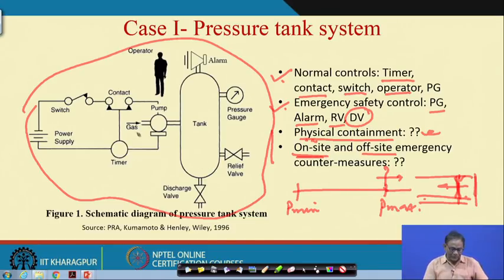Now, what is an off-site countermeasure? Suppose there is a rupture. This gas is a toxic gas, and the hole is big, so a huge volume is coming out. In that case, the locality will be affected. If the gas is carbon monoxide, in some cases even a small volume coming out will create havoc for the people. So what do we mean?